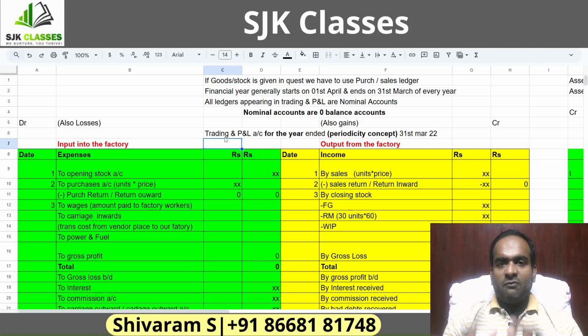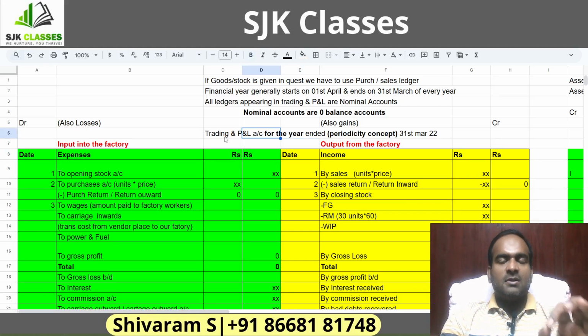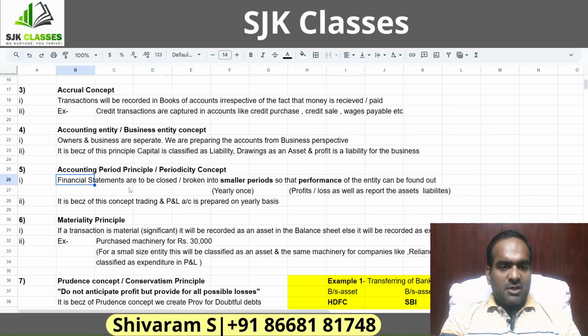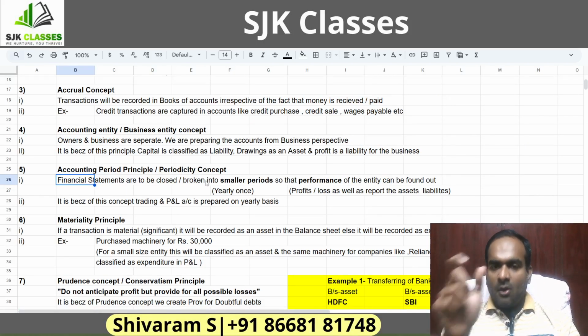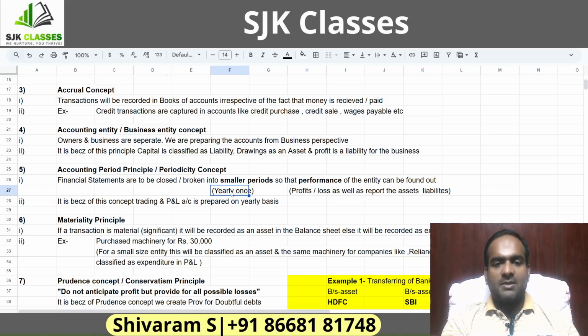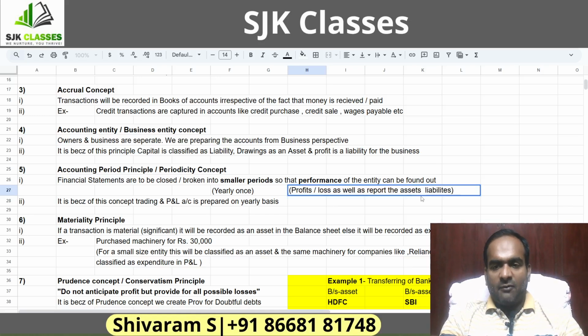There is no restriction as to which 12 months it is, but 12 months once they have to prepare the financials. So, what is the expenditure income they have made for 12 months period? All that's what this periodicity concept talks about. Now, look at this theory part. What it says, financial statements are closed or broken into smaller periods so that performance of the entity can be found out. The smaller period means, what is a smaller period? We are referring it to yearly ones. And what is this performance all about? Nothing but computation of this profits and losses as well as to report the assets and liabilities. So that's what we are referring to, performance of the company.